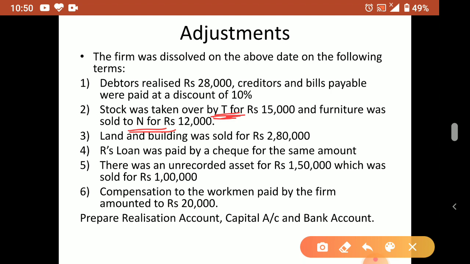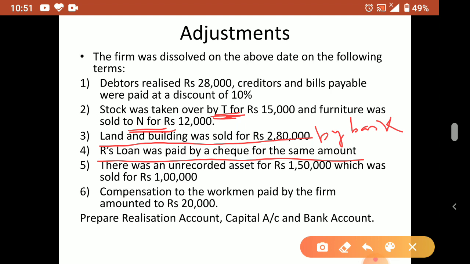Okay. The land and building sold for 2,80,000. So this is pure sale. So what will come? By bank you have to write. Okay. Whenever we sell asset, by bank, credit side. Then R's loan was paid by a check for the same amount. So R's loan, R is who? R is a creditor. So R's loan also paid, same amount paid, no discount, nothing.